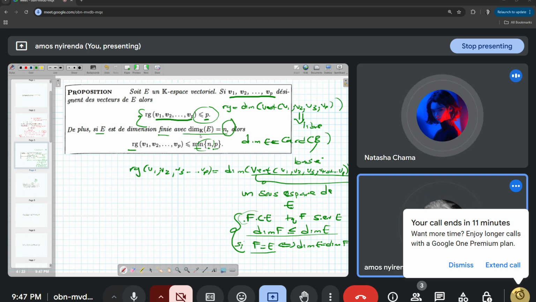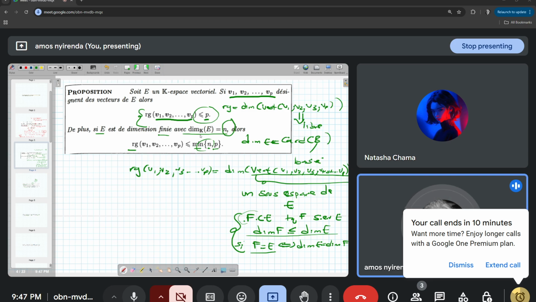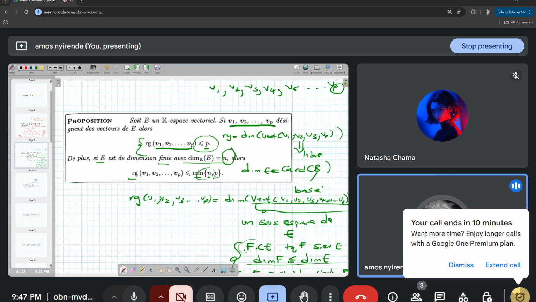Wait, what is n? I didn't get your question. It's a number of vectors. Yes, n is the dimension of E. According to what they are saying here, n is the dimension of E. So meaning it's a number of vectors in the base of E. Here I've got the base, which is B here. So dimension of E is equal to the cardinality, or the number of elements in a base of E.